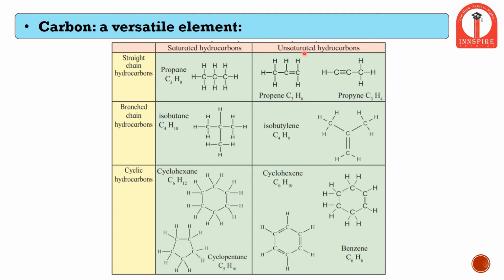But in case of unsaturated, if any bond is present in the form of double or triple, even if one double bond or one triple bond is present, then that compound or hydrocarbon is called an unsaturated hydrocarbon. But if there is no double bond or triple bond, then that compound or hydrocarbon is called a saturated hydrocarbon.